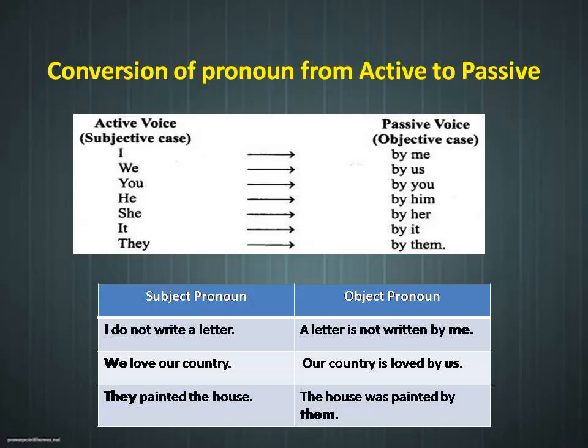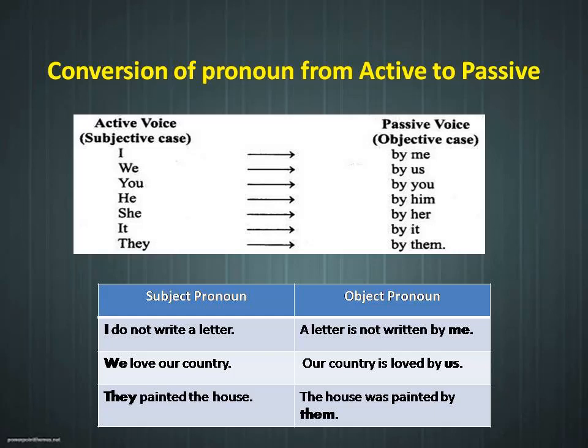There is also another thing that we need to keep in mind, that is how the subject pronoun changes to object pronoun during the conversion of active to passive voice. Look at this chart. I in the active voice gets changed to by me in the passive voice. Likewise, we changes to by us, you changes to by you, he changes to by him, she changes to by her, it changes to by it, they changes to by them.